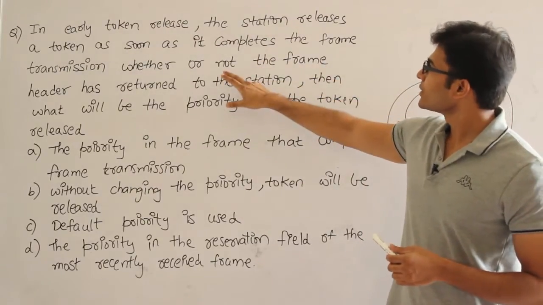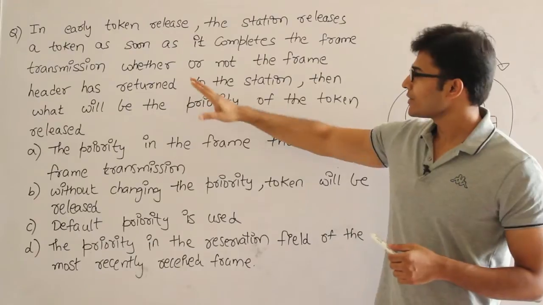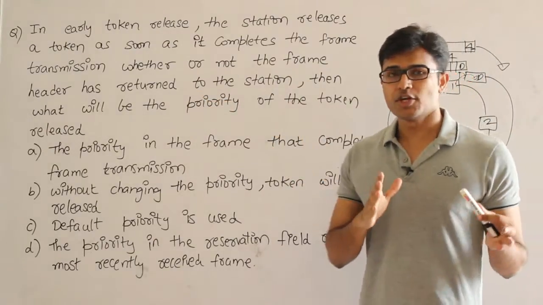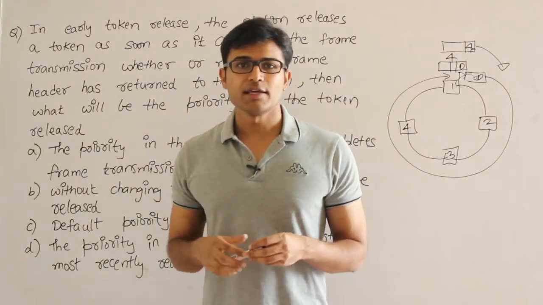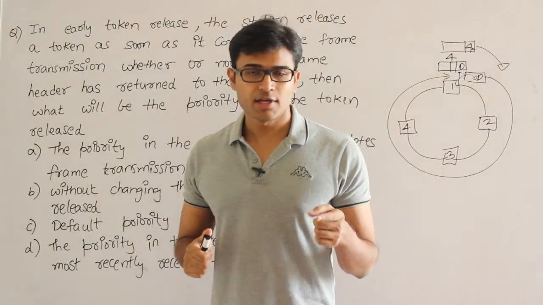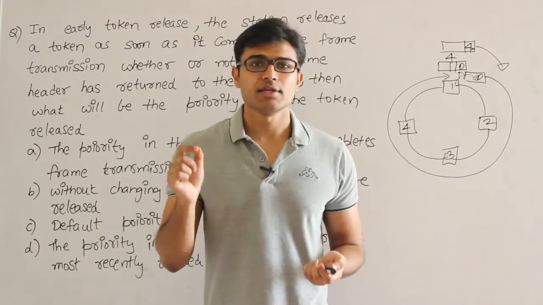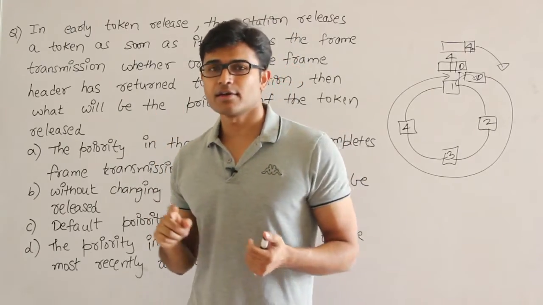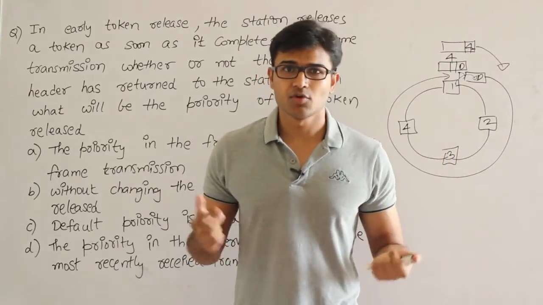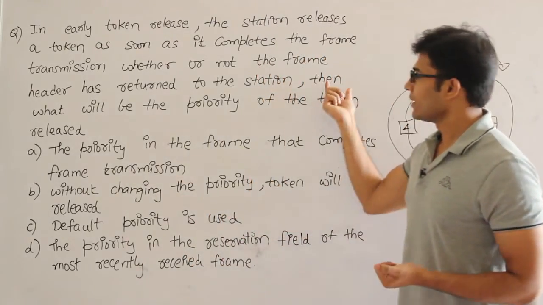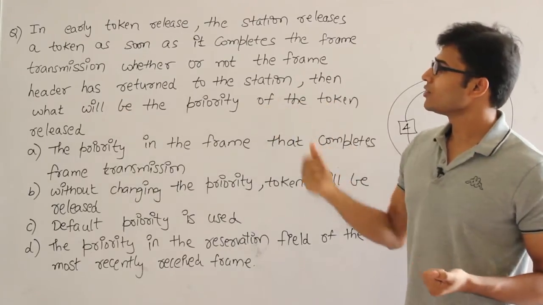So they are asking that whether or not the frame header has returned to the station, which means we are not worrying whether the frame header has returned back to the station. In case the frame header has returned, we have an opportunity to look at the reservation field of the header and we can decide what should be the priority of this token next. But then we don't have that chance now, right? Then what will be the priority of the token released?